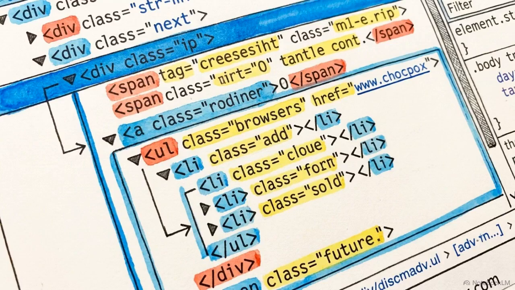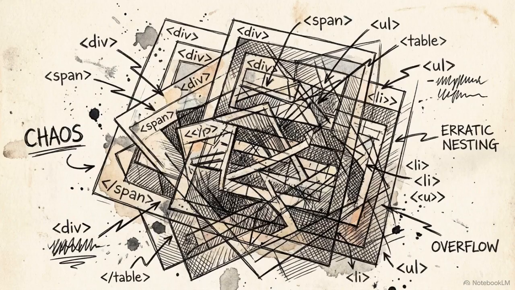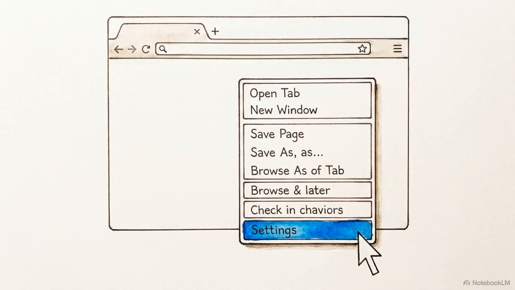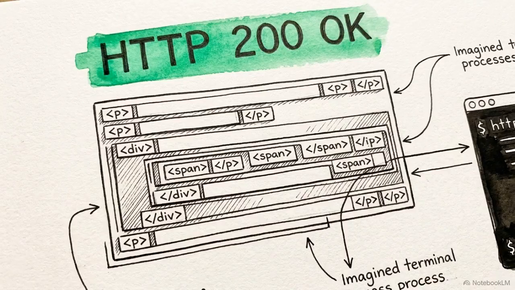The Chrome DevTools Elements panel is an unreliable audit tool because it shows the post-hydration DOM. You must use the View Source command to see the raw server response. Using a curl command with a forged AI user agent allows you to bypass the browser and see exactly what the bot sees. Server-side rendering is the threshold for existence in AI search results.